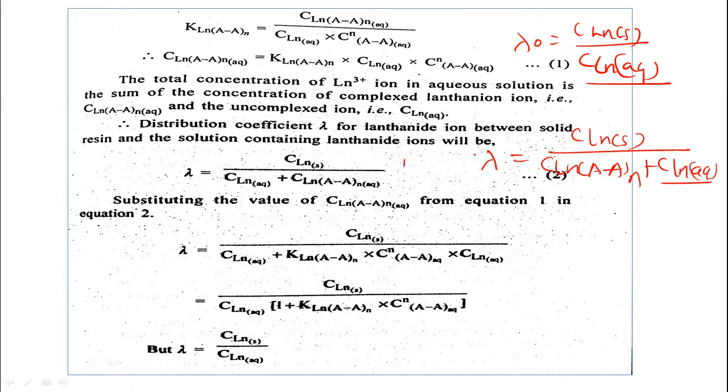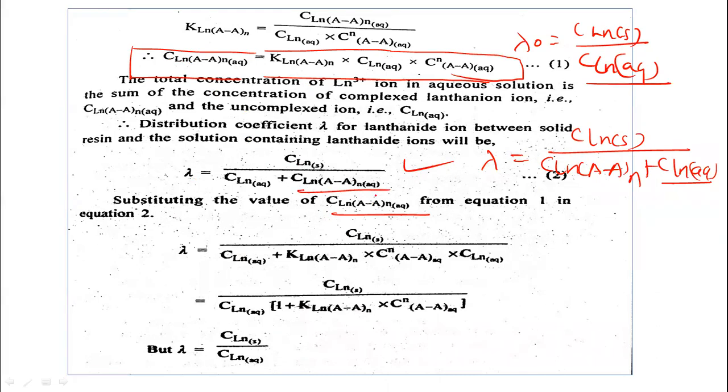So you can see this equation now. Lambda is equal to this. Now substituting the value of the concentration of the lanthanone complex, which we are already getting according to the complex formation process, we find this value. So we can substitute this concentration of the lanthanone in this equation. This is equation 2.